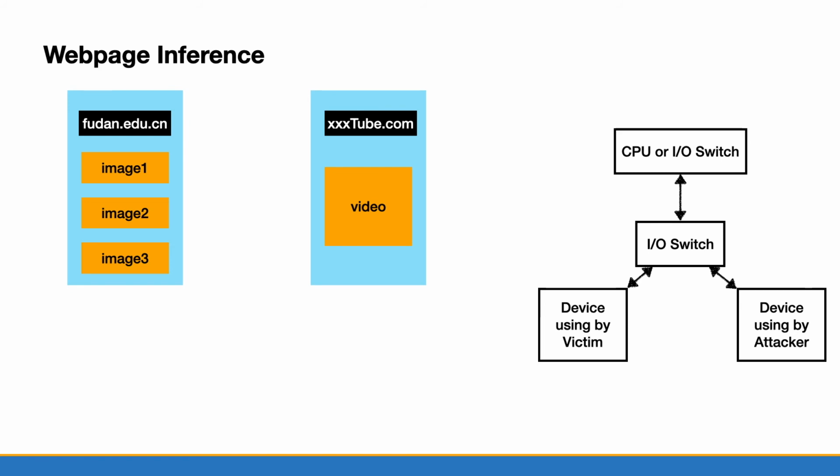Here is the web page inference task. Imagine that we have two websites, fudan.edu.ca and ssTube.com. The first web page has images and the second has a video. The victim accesses the website from the internet, so data packets will transmit from the Internet card to memory or cache, and the victim uses the monitor to browse the website. So some objects will be sent to the GPU to render.